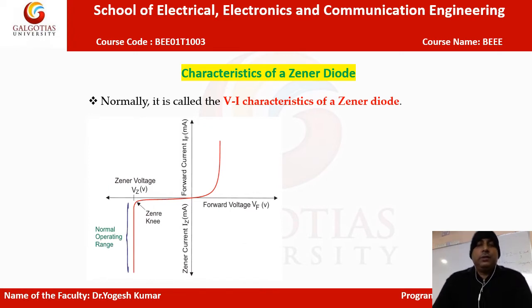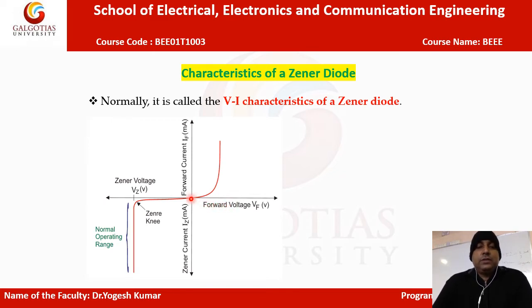Now here you can see two graphs. One is the graph when we apply forward voltage across the diode, and we get forward current across the Zener diode. When the Zener diode is working in forward bias, it shows the normal property just like a conventional PN junction diode. This graph is very equivalent to the normal PN junction diode, because at that time the Zener diode is working as a PN junction diode.